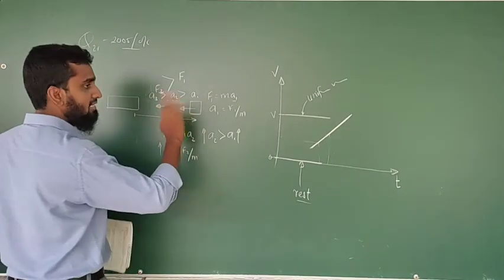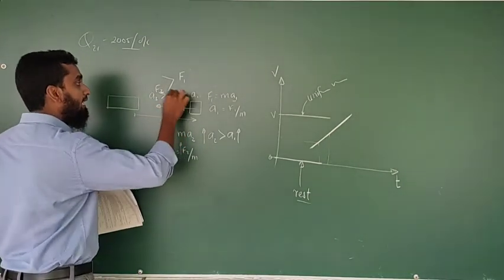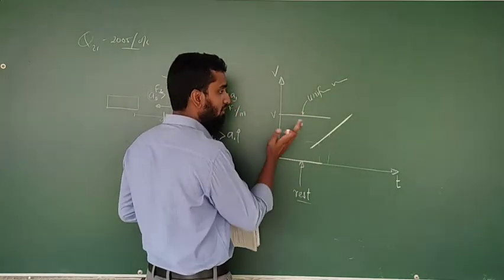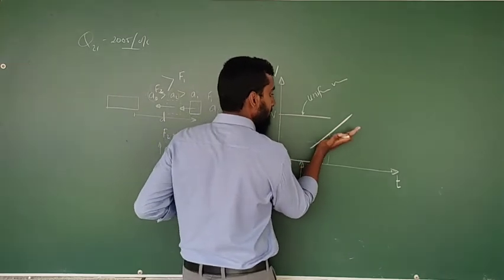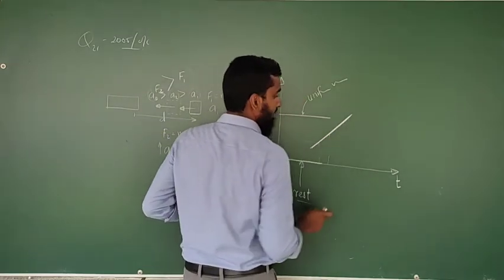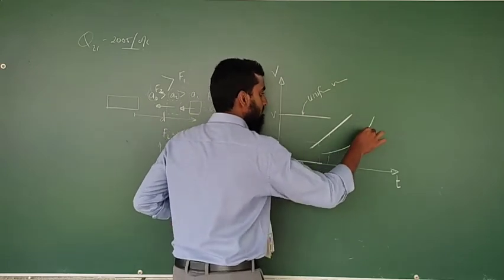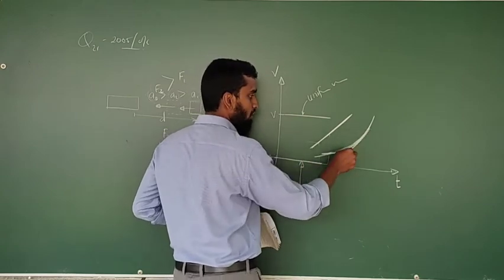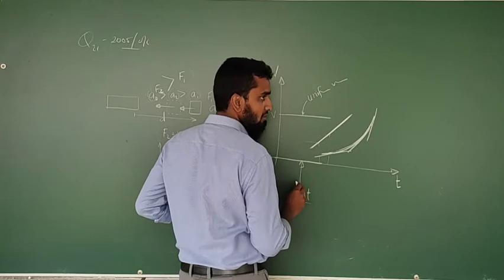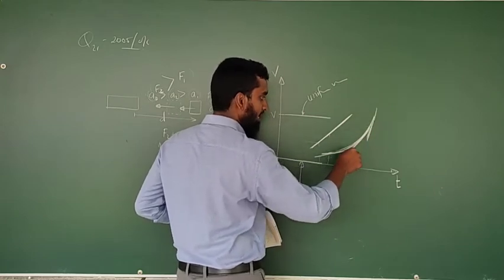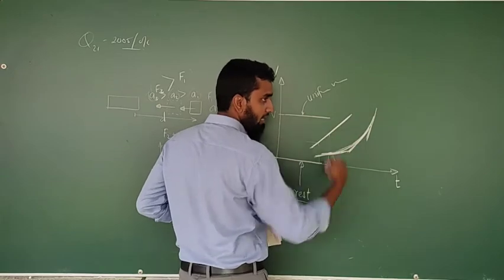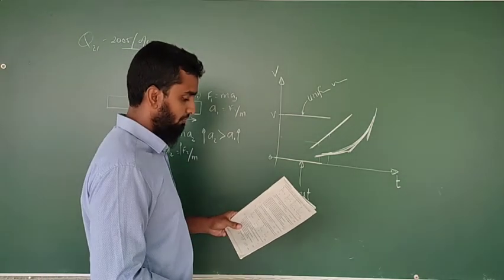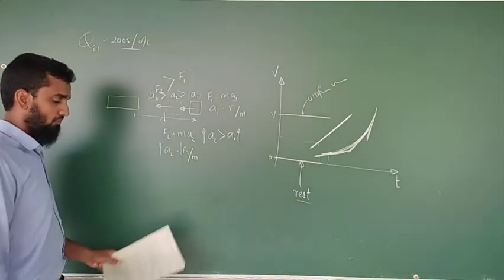But on this occasion, it's not constant. It's gradually increasing. Time to time, the slope is increasing. If you want a graph with a time to time increment in the gradient, it should be a curve like this, because at this point the gradient is here, at this point the gradient is this, at this point the gradient is this. The slope here is more than here, and more than here. Continuously the slope is increasing, so the correct graph should be the fourth.